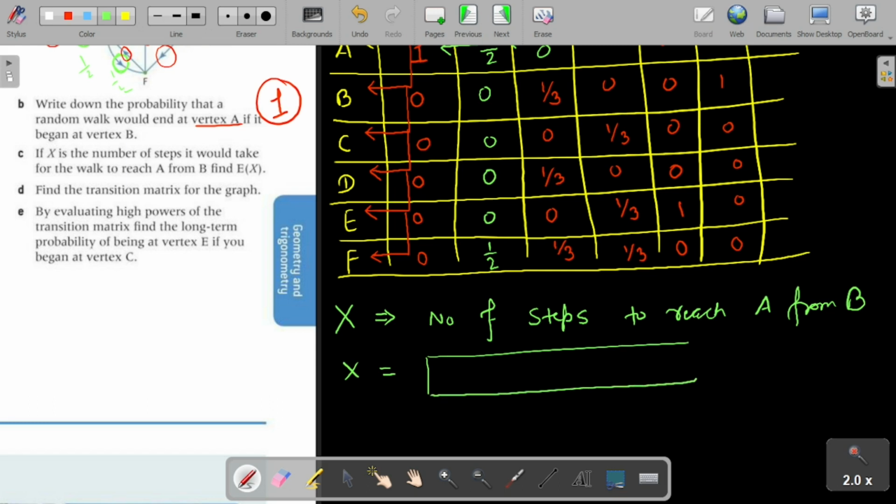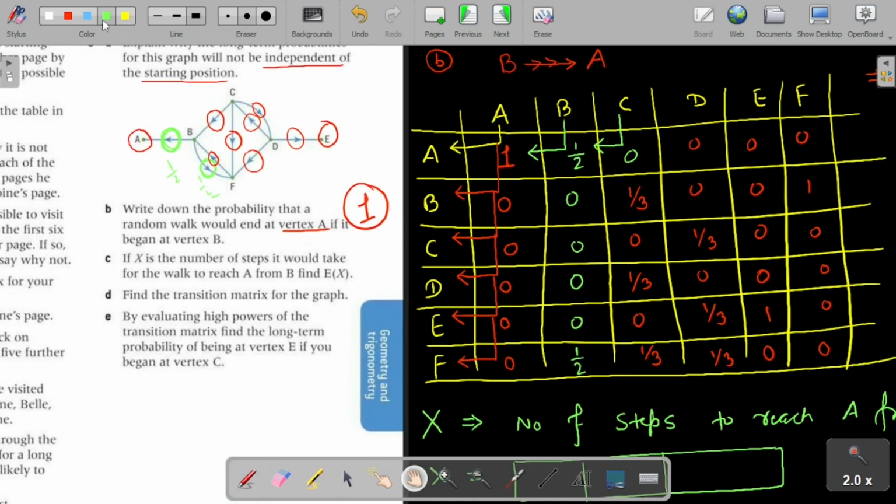X can take what values? Number of steps to reach A from B.